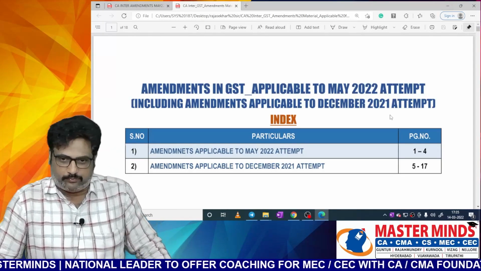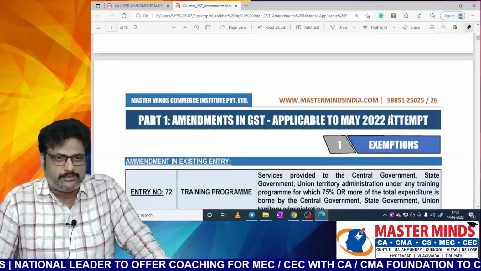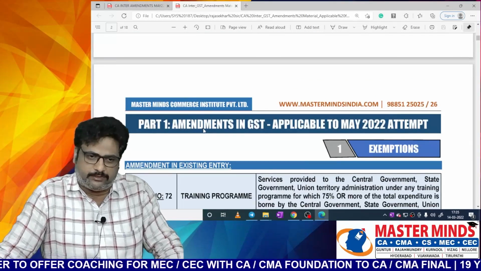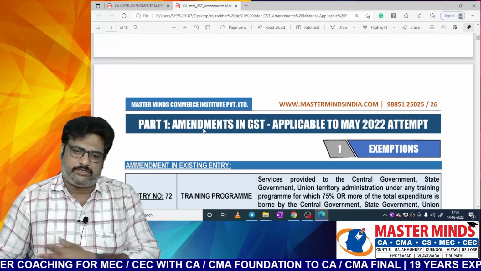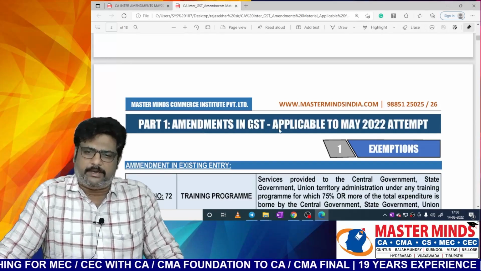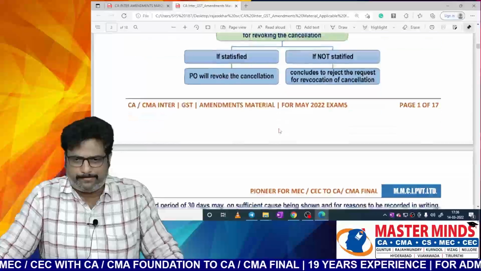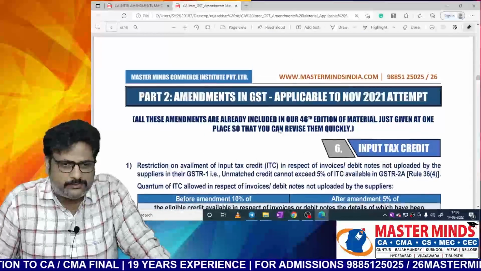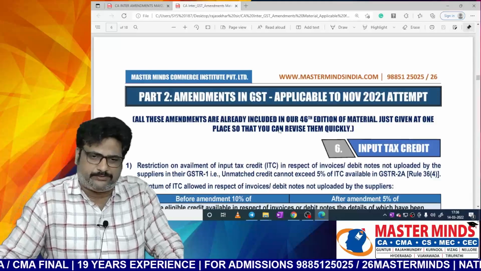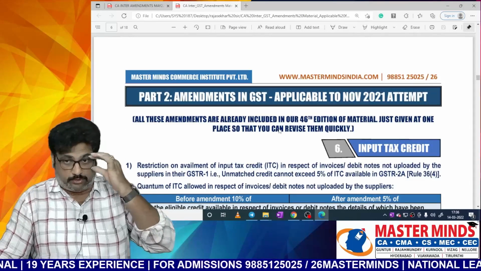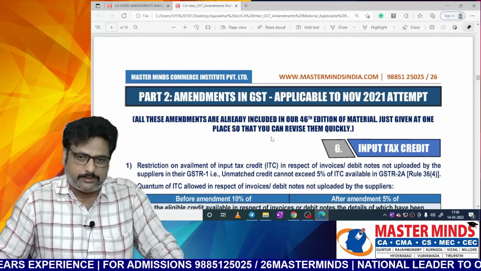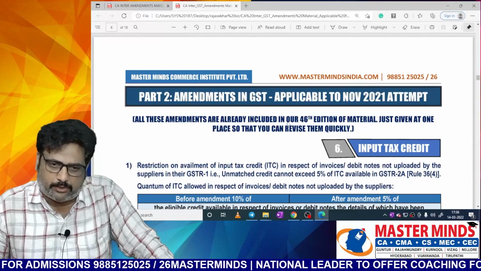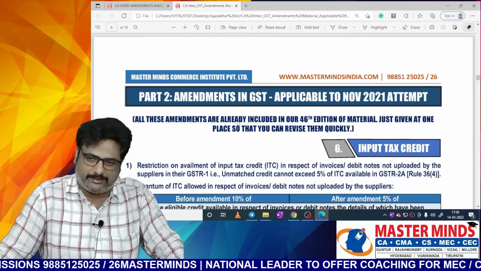Check it once. See this, two parts here, part 1 and part 2. Part 1 deals with amendments in GST applicable to the May 2022 attempt, and very few amendments are there. This is part 2, amendments in GST applicable to the November 2021 attempt. Please check it once. All these amendments are already included in the 46th edition of the material.